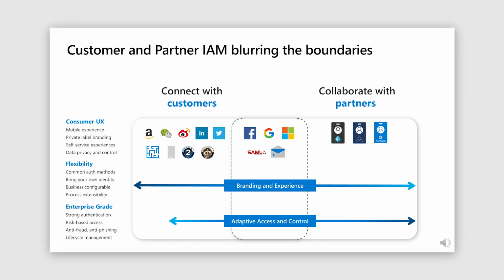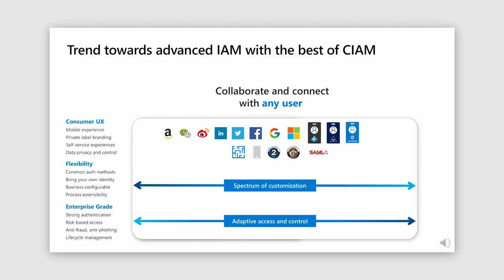The advanced identity protection systems, such as risk-based access that we build for employees and partners, are equally important for customers. We've heard from you that you want the best of enterprise and the best of customer identity management capabilities to be available in a single platform so that you can build experiences that work for your users, whether these users are inside or outside of your organizational boundaries.